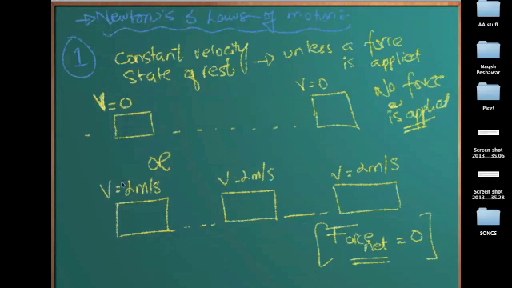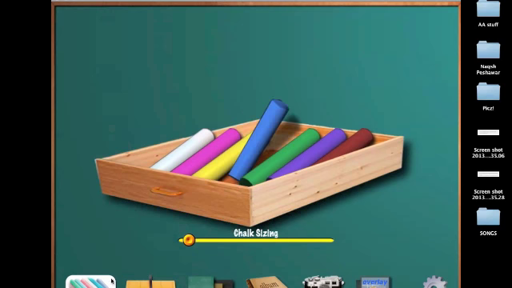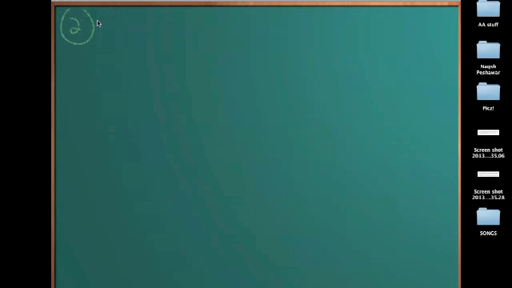Let's move on to the second law, which is the very basic, very fundamental law of physics, which tells us that whenever a force is applied to an object, it will cause, first of all, an acceleration.